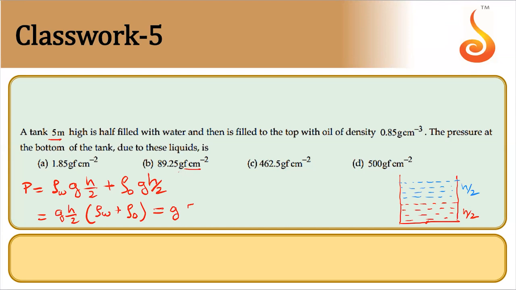h is 500 centimeter divided by 2 into water density is 1 gram per centimeter cube. Oil density is 0.85 gram per centimeter cube. Now we'll get it to be 500 by 2, that will be 250 into 1.85. 250 into 1.85 should be this only. It cannot be this. Right? So it should be 462.5 gram force per centimeter square.